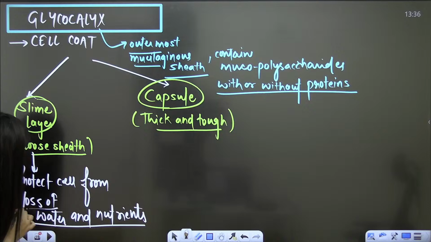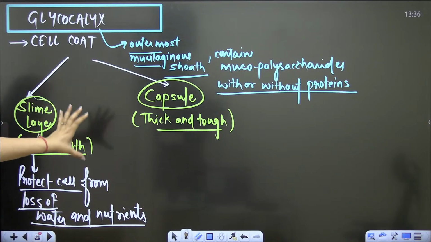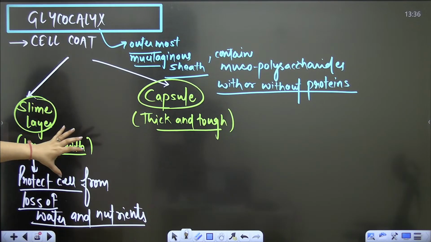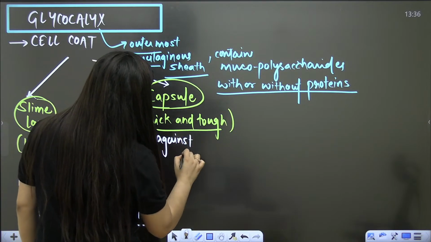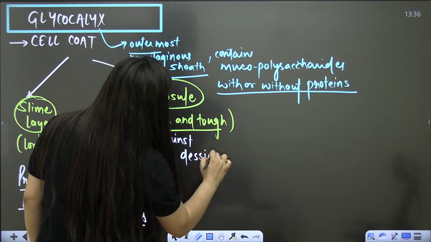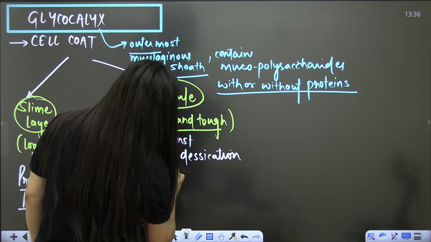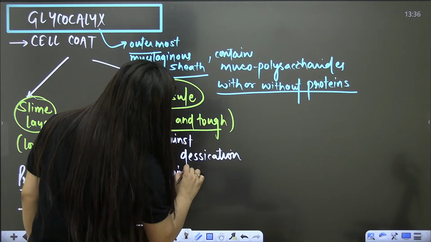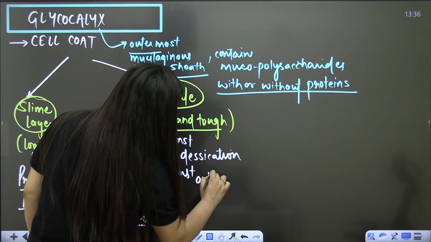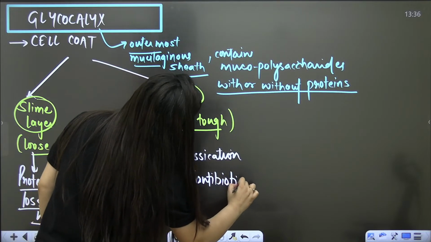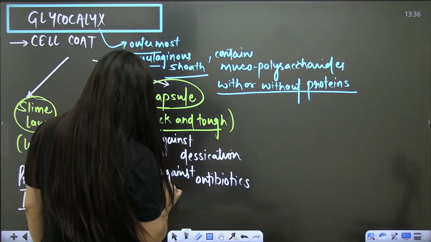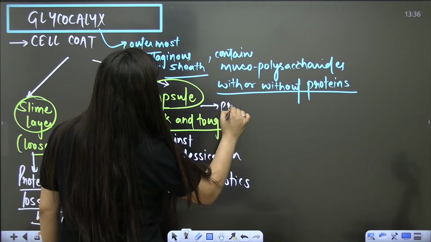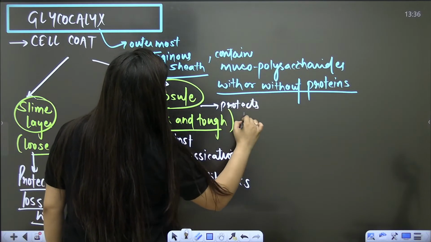And when you talk about the capsule, it protects it against desiccation and against antibiotics. Understood? So that is the role of this glycocalyx. And even this capsule also protects from viral attack.